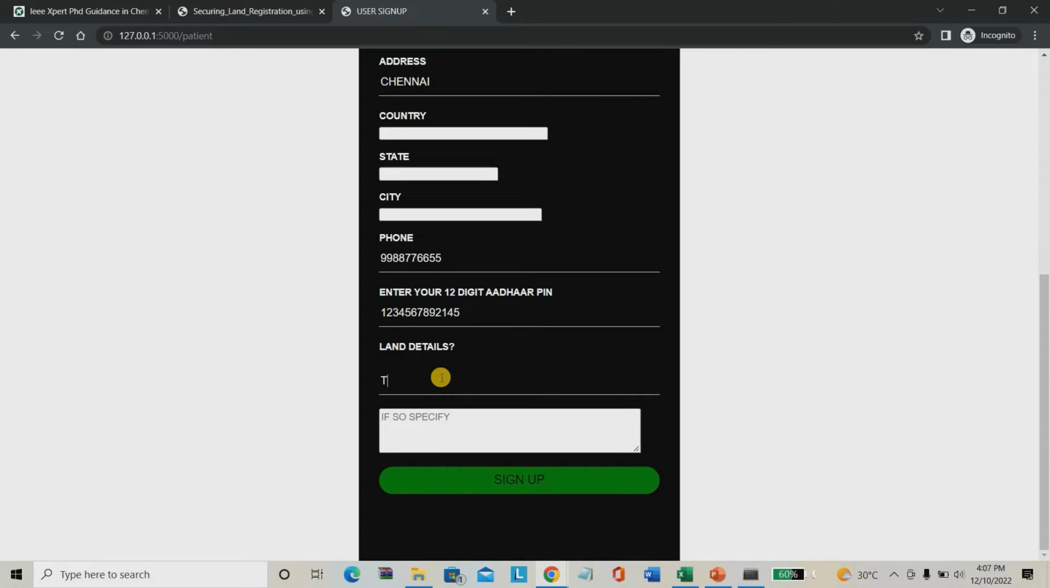For land details, I have to register my land, so I'm giving yes. Then I have to specify my land details. I'm just typing some content: my land is presented near Chennai. Then I'm selling this land for 1 crore. I'm just putting some contents here.